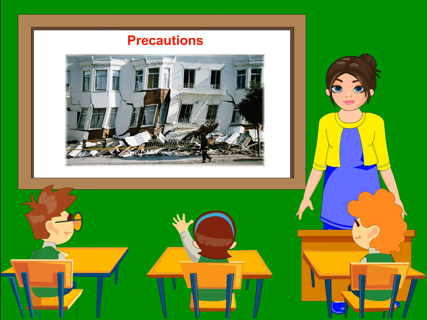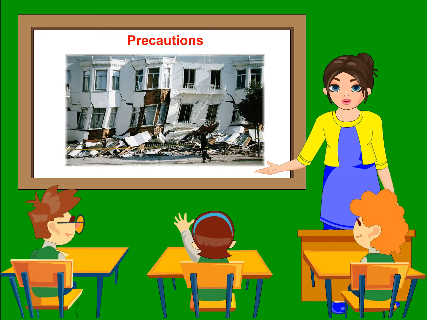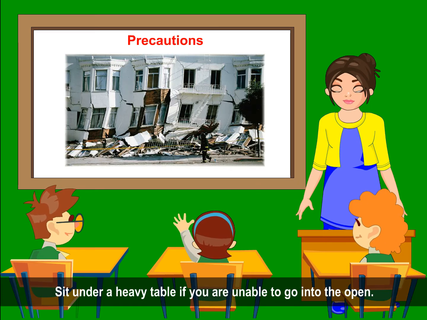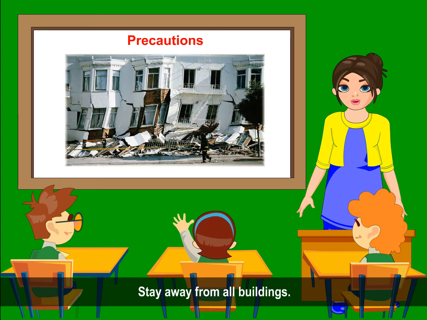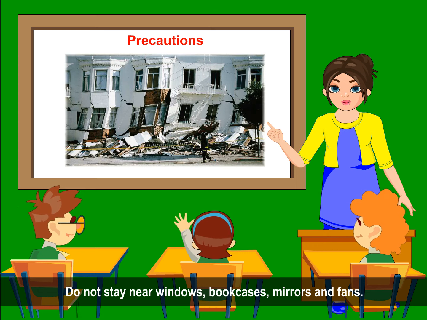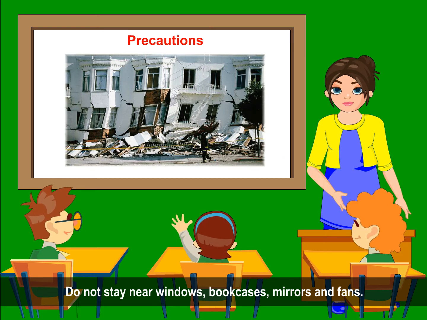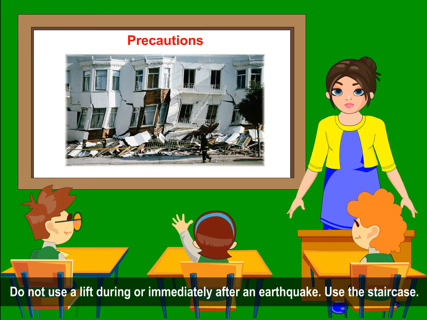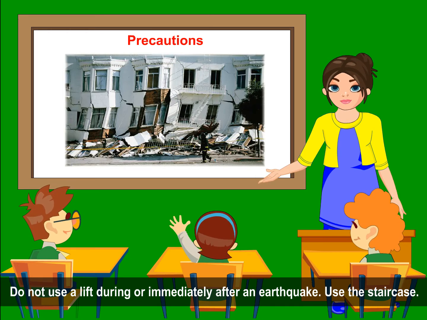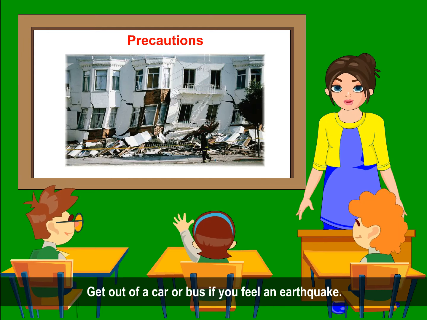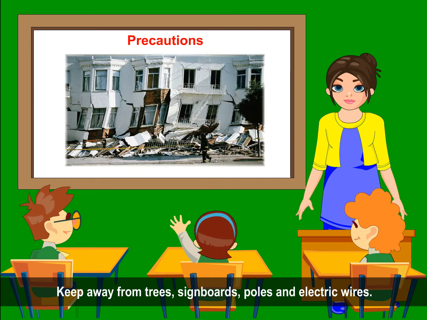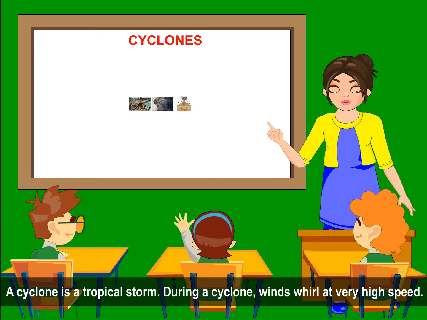Precautions: get out of your house or school building quickly and move to open areas. Sit under a heavy table if you are unable to go into the open. Stay away from all buildings. Do not stay near windows, bookcases, mirrors and fans. Do not use a lift during or immediately after an earthquake. Use the staircase. Get out of a car or bus if you feel an earthquake. Keep away from trees, signboards, poles and electric wires.